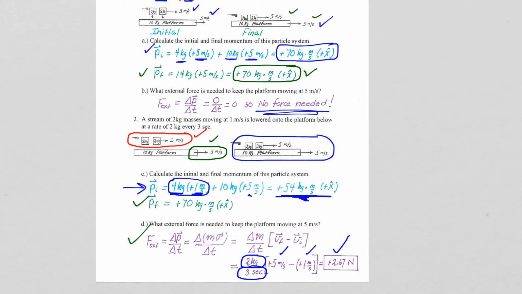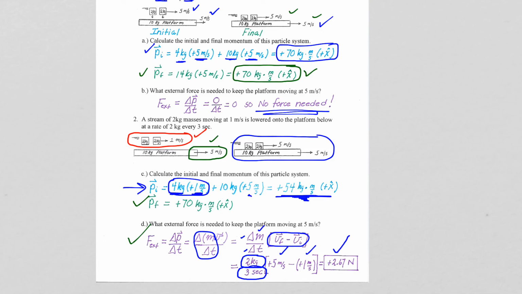So this problem I know is a little bit tricky in terms of wrapping your mind around, but I think if you think about mass that's not moving at the speed you want it to move at, you have to do something to get it moving at that speed. Now, rearranging the equation and associating the m with the delta t gives kilograms per second. So that's kind of neat and convenient to think about if you're given a rate at which mass is being put onto a platform, that will be your kilograms and seconds.